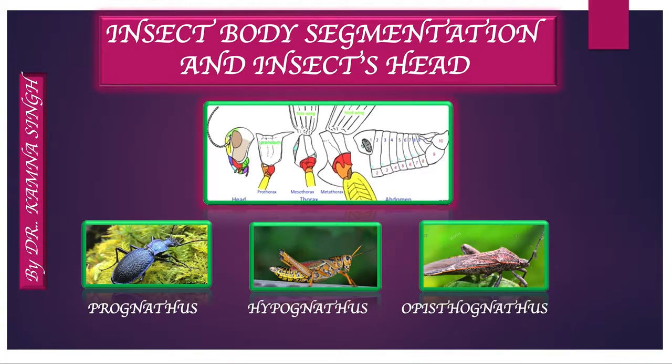What is body segmentation? Segmentation is a repetition of body units along the anterior to posterior axis and is a fundamental property of all insects. It is an obvious character of all arthropods. Insect segments are closely visible as reiterated patterns visible in the endoskeleton.